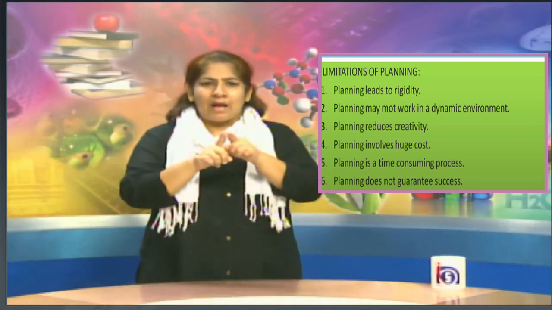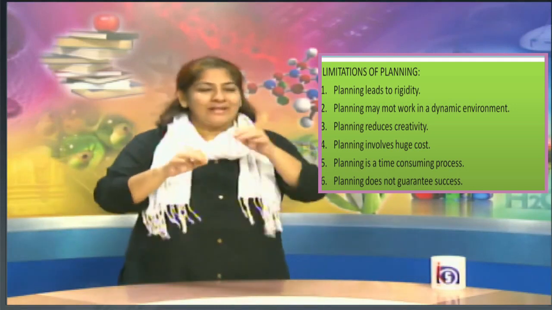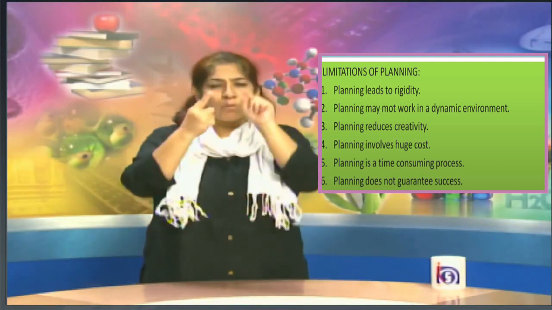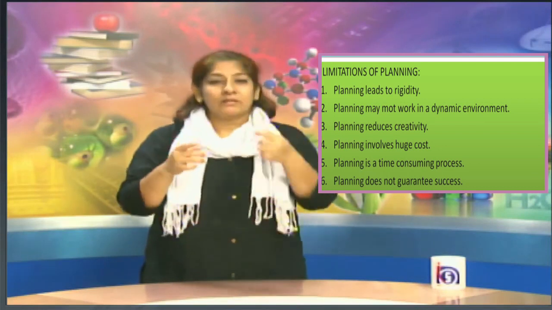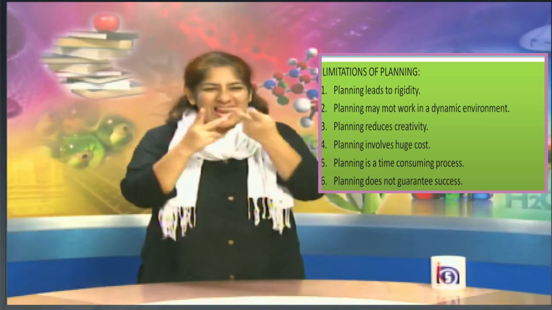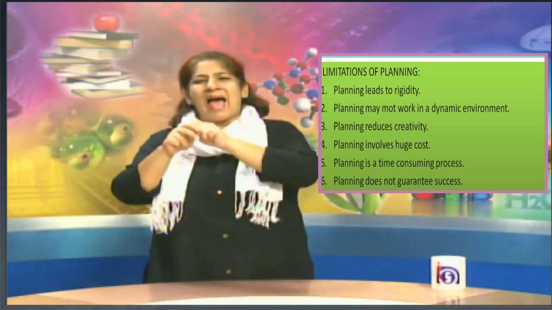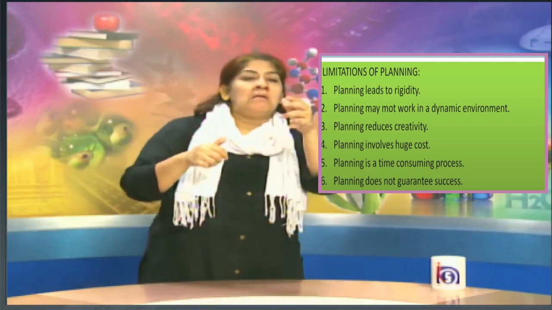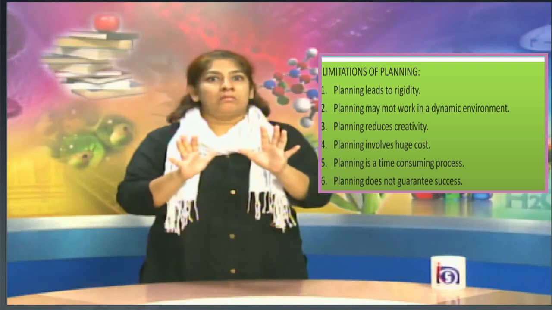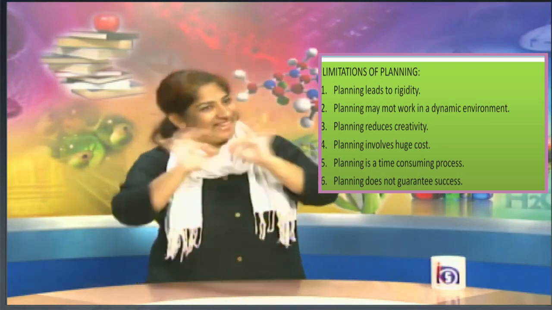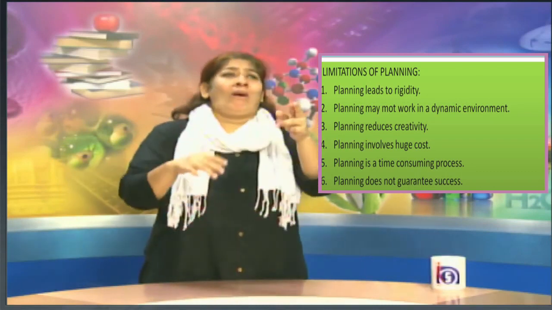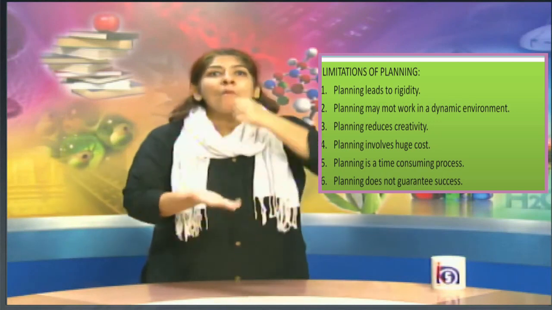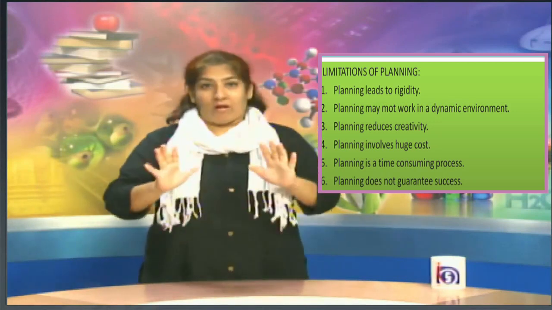The sixth limitation we can understand through this slide is, for example, when you apply for some work and you are following some features and all the processes are going on in the right manner, and you have all the papers and documents ready, or for any work you consider, it is still not sure whether the outcome will be success or failure. It is not easy to predict what the outcome of this planning will be. So, you can say planning does not guarantee success.